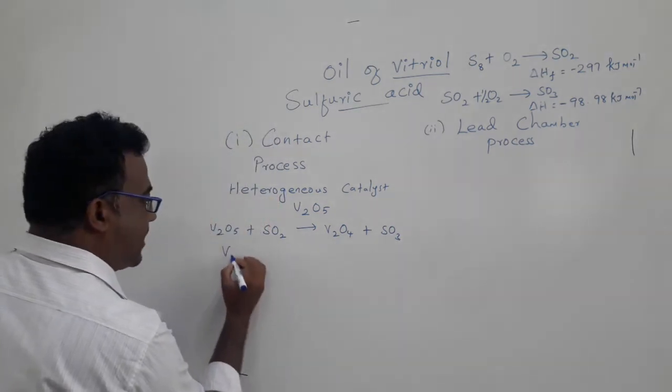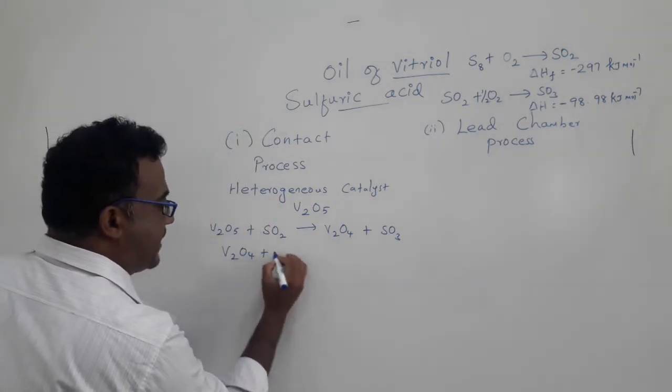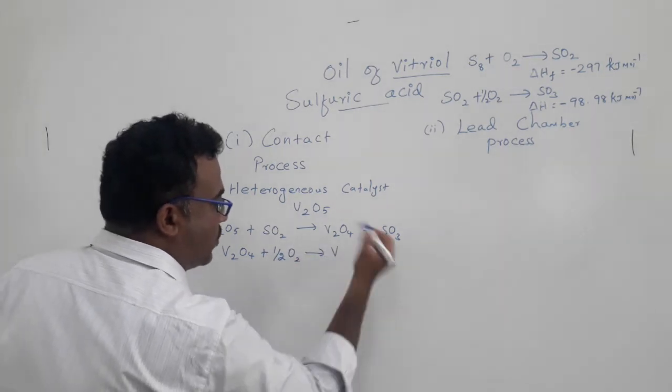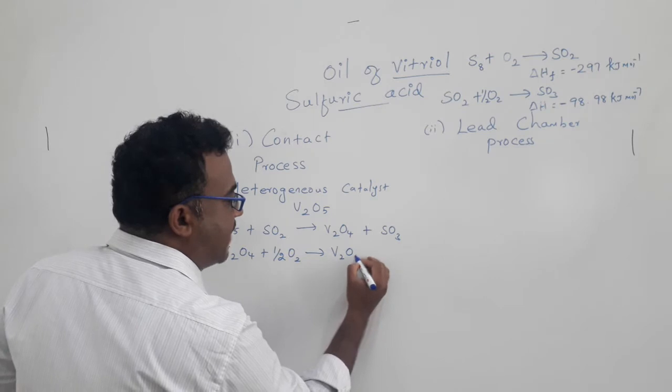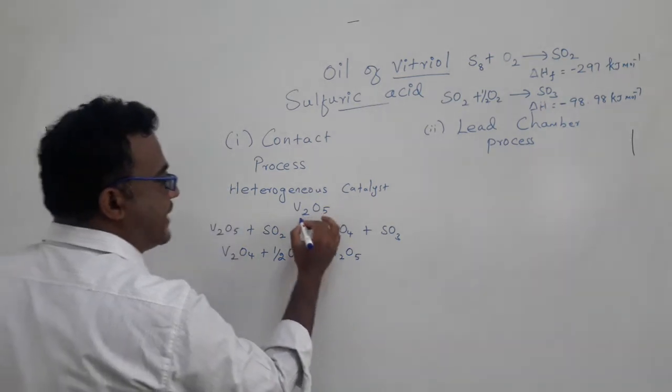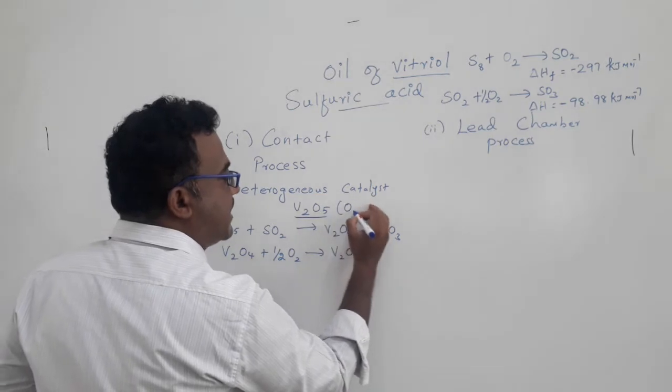Then that vanadium tetroxide will react with oxygen to regenerate the catalyst vanadium pentoxide. So here V2O5 acts as an oxygen carrier.